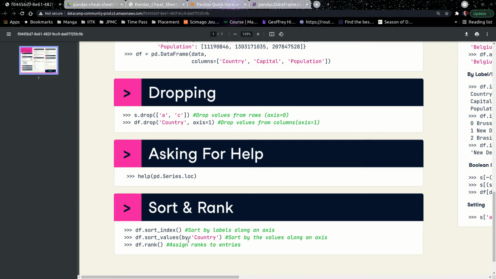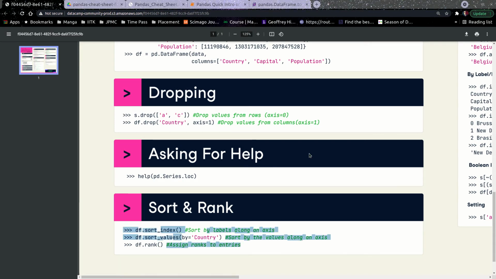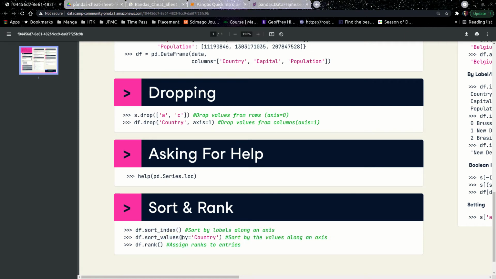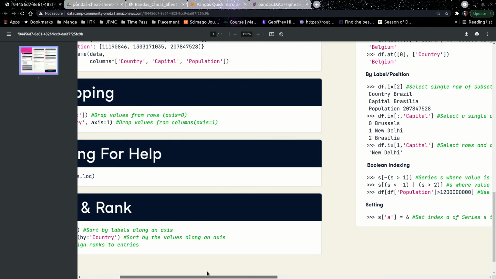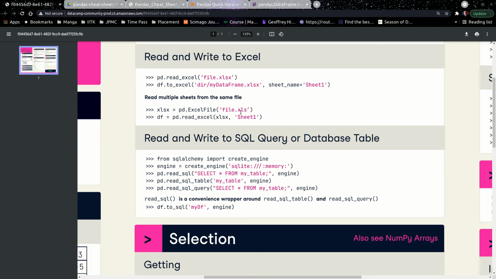Next thing, sort by value. So I want to sort by some specific column, let's say the reasons. All reasons which are empty will go downwards, and all the money disputes will come upwards, and love affairs and all those things. This can be done by specifying by and the name of that column. Now df.rank basically ranks the entries. This is not used that much, so let's just leave it. When you face that specific problem, you will be able to easily Google for that.